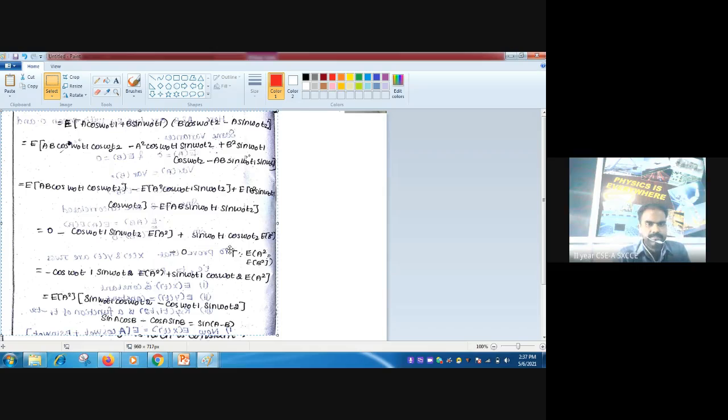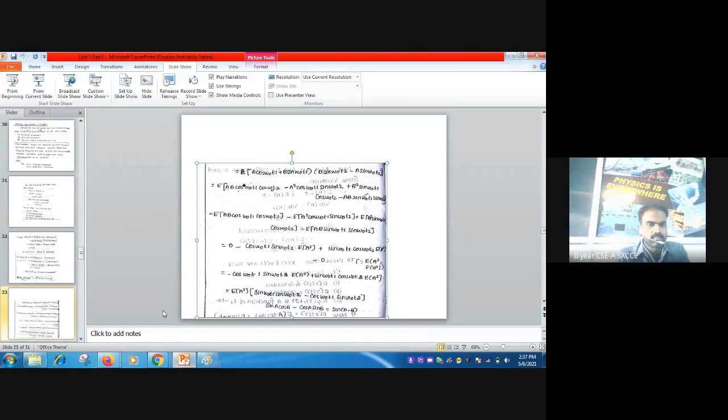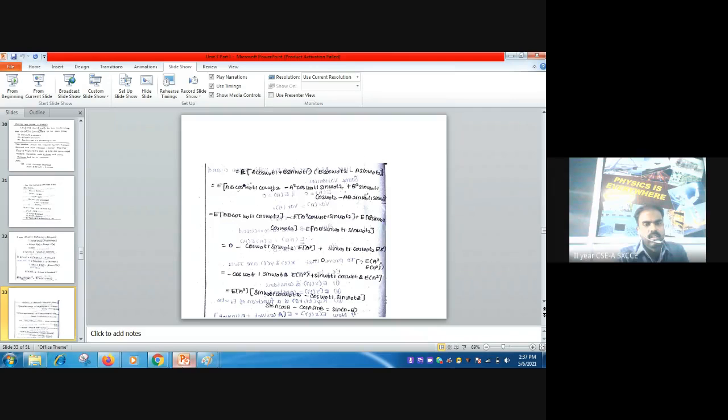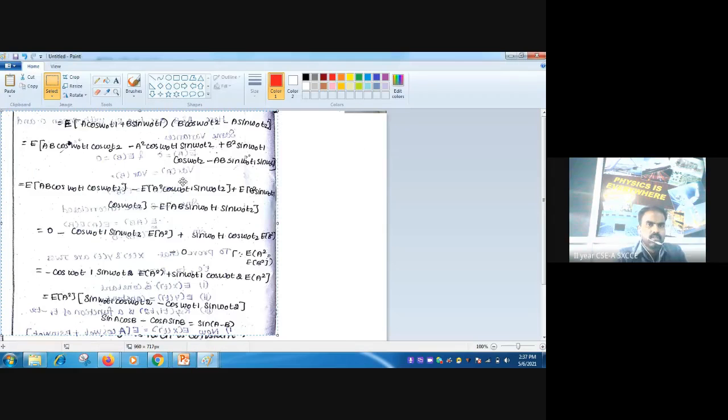Now if you look, it is E of X of t1 into Y of t2. So it is E of A cos omega 0 t1 plus B sin omega 0 t1, into B cos omega 0 t2 minus A sin omega 0 t2. Just multiply.